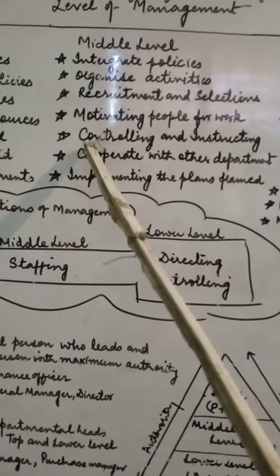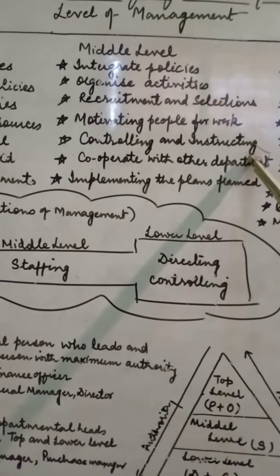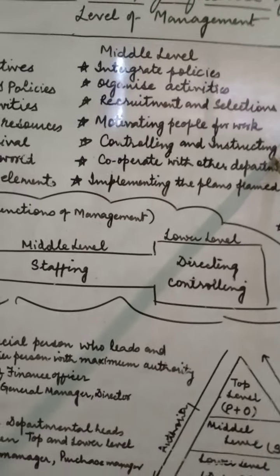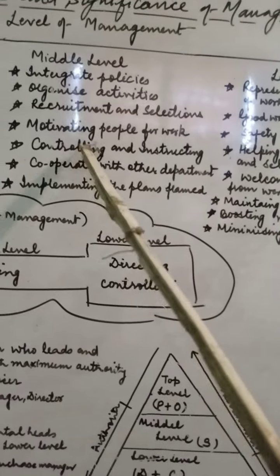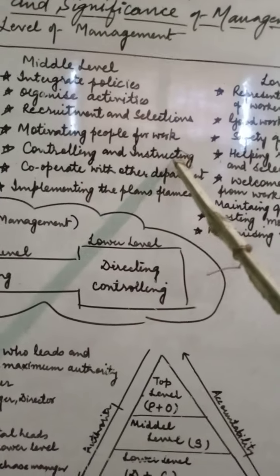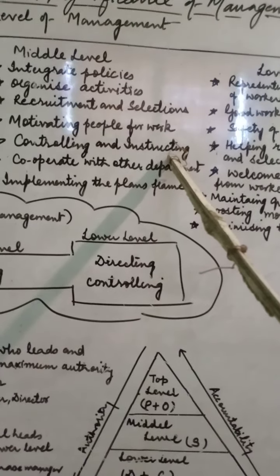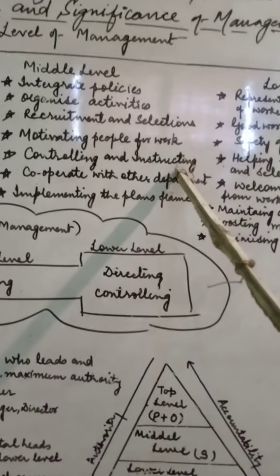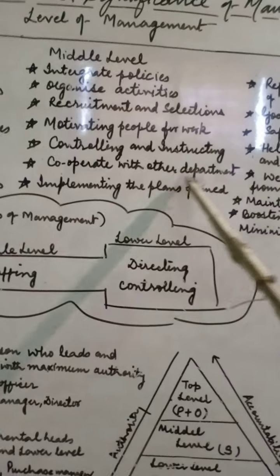Now next function is controlling and instructing. This is also a very important function of the middle level of management, because here they are actually controlling all the activity of the organization. Also they instruct the employees by giving guidance and by providing follow-ups to the top level of management.